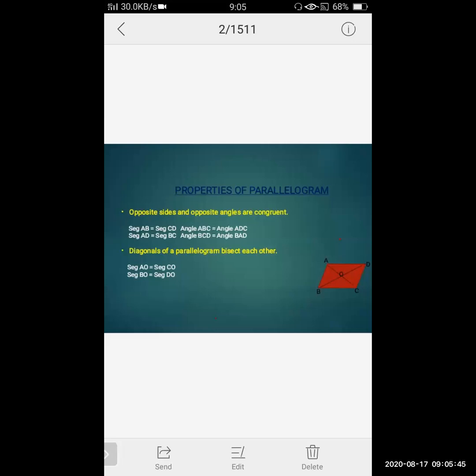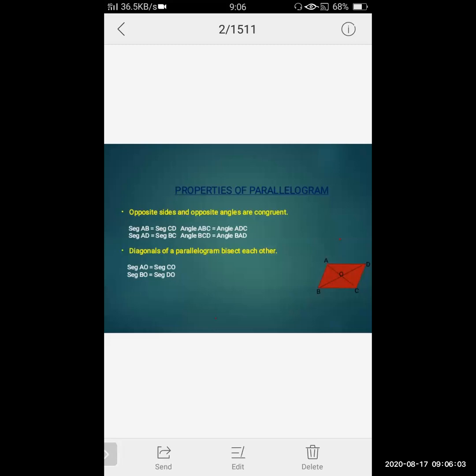Same with the second property, the opposite angles are also congruent in a parallelogram. Now we'll go to the next property, that diagonals of a parallelogram bisect each other.